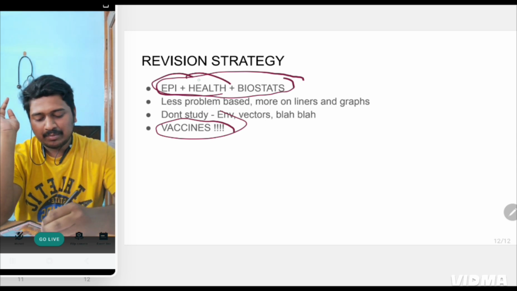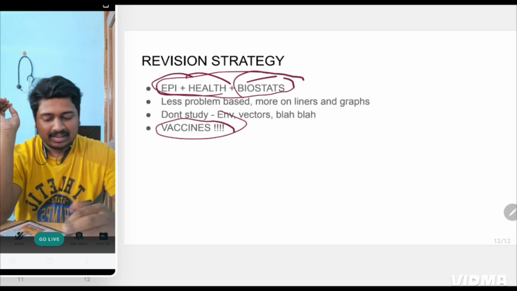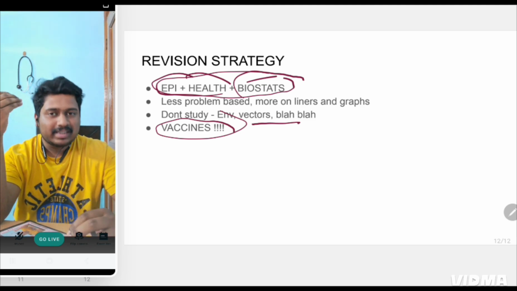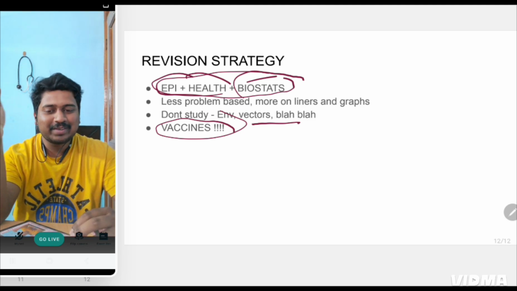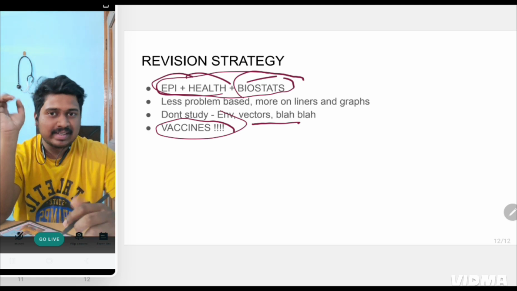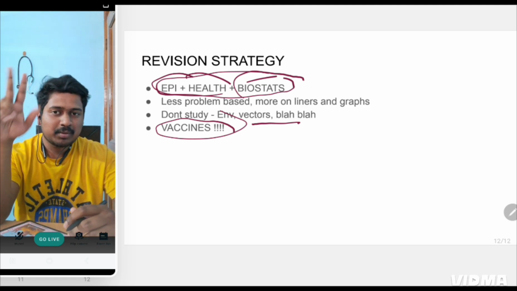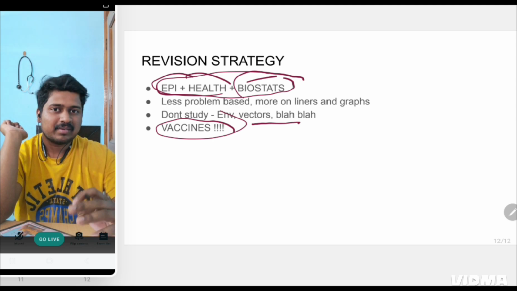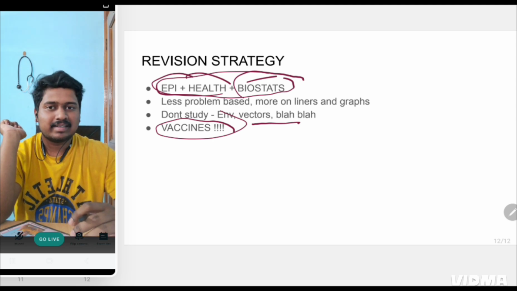Then comes epidemiology and health, then comes biostatistics. Then, if you get time, you study the rest of the topics. I am definitely sure you won't get time. Study only the PSM part of communicable and non-communicable diseases, and put some emphasis on programs, the 7 programs that I mentioned. Next we'll be seeing pediatrics in detail. Thank you.